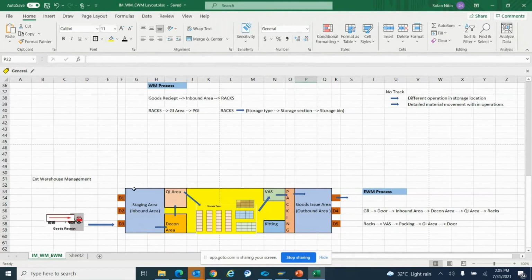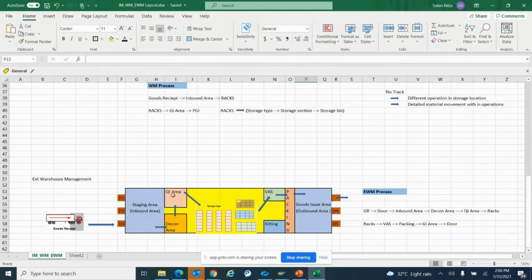Then the unloading point, that is the staging area, we can track. From the staging area I bring the material to the deconsolidation area to break the big pallet, and then pack it into different small packs. That operation I can track in EWM. From deconsolidation, the material will move to quality inspection, so I can track this activity also.